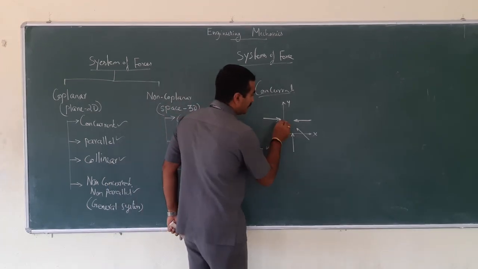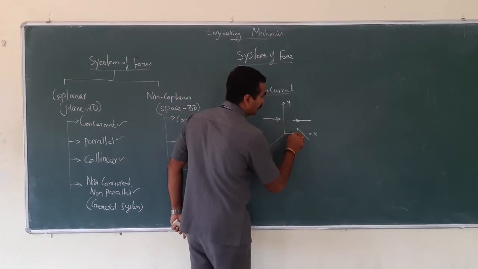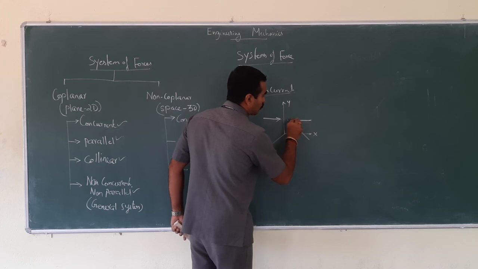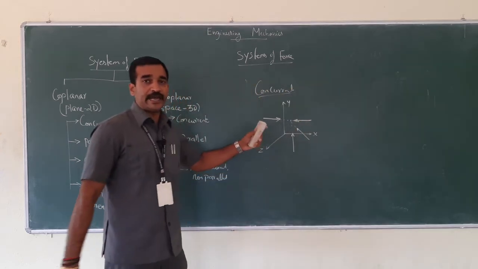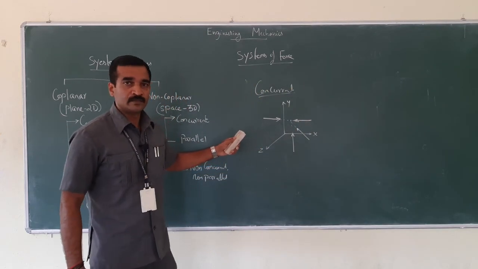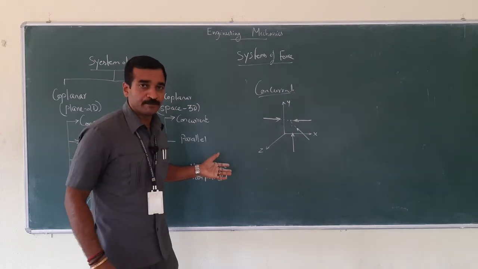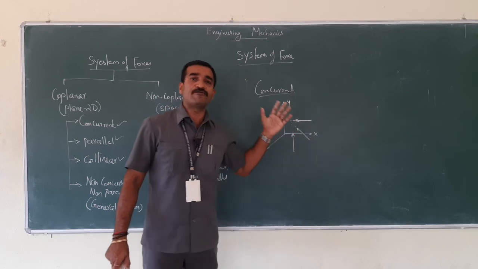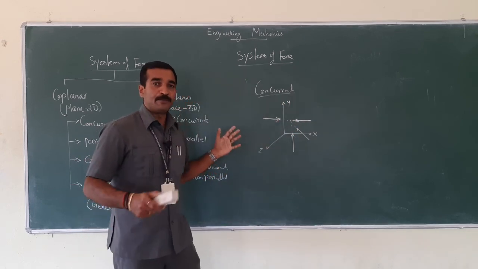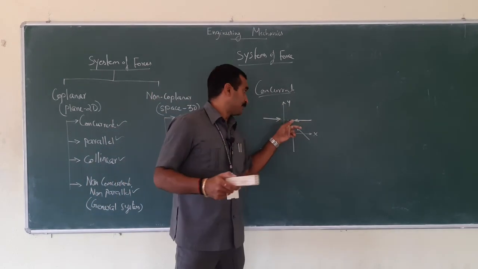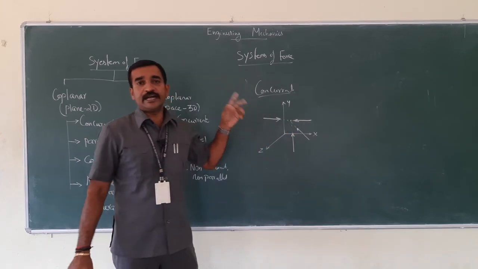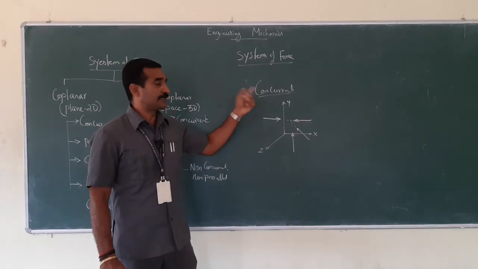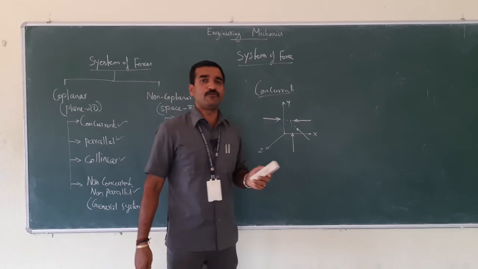Right. So when you just connect it, it will meet at one point. Right. What would be the definition for this? A set of various external forces whose line of action pass through this point but lie in different planes. That is concurrent. What would be the example for this?